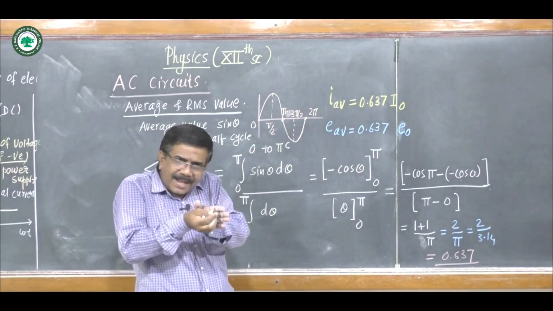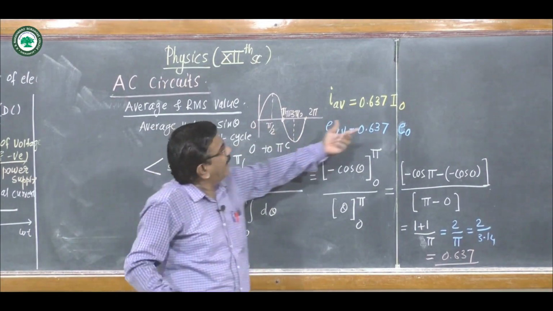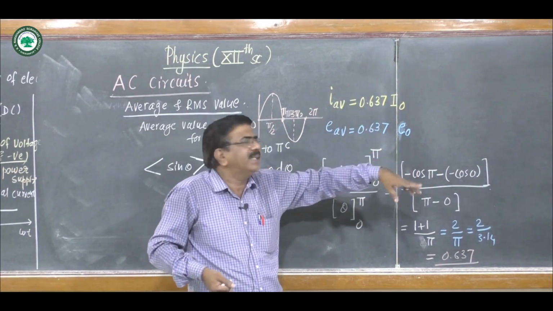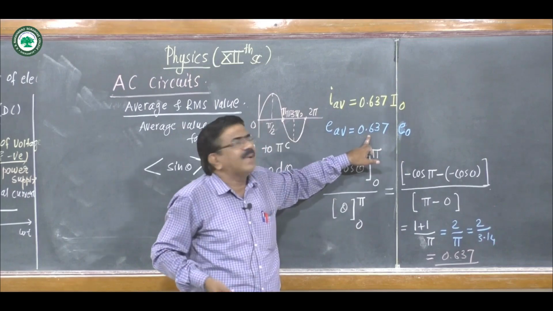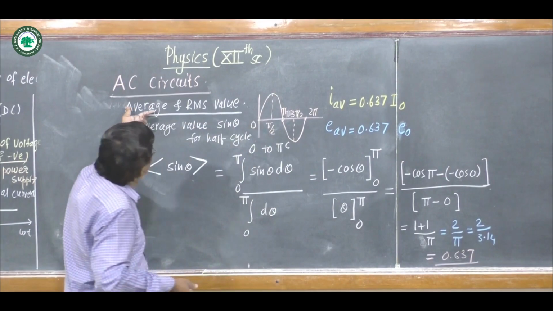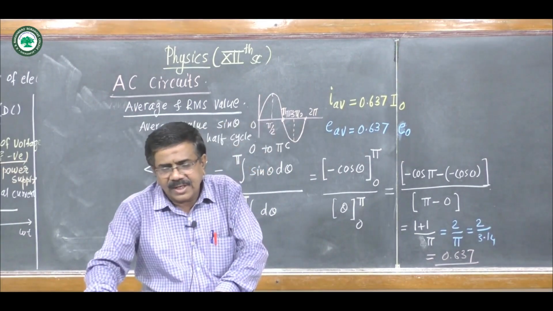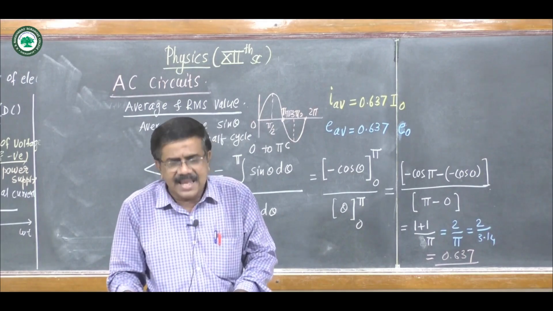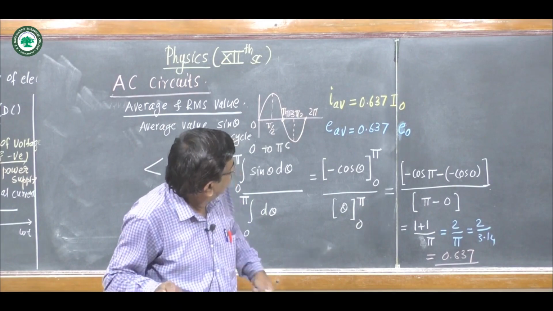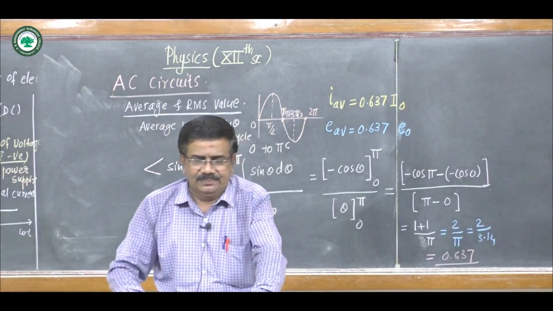Therefore E average will also be 0.637 E0. So we get the average value of EMF and current for half cycle as 0.637 I0, or E average is 0.637 E0.